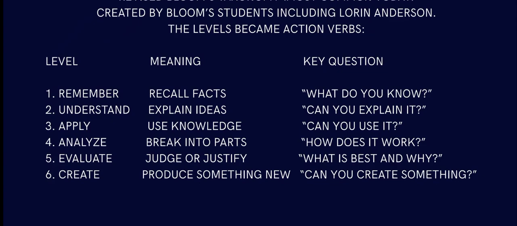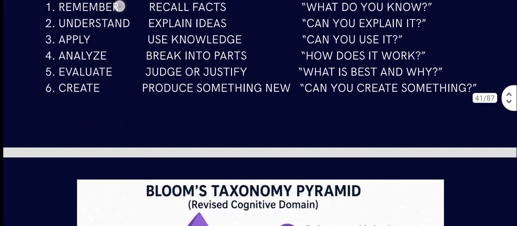Then comes understanding. You have to explain ideas. What you know, can you explain it? I know about apple. Can you explain apple? That sort of thing. Then apply: use knowledge. Can you use apple to make an apple pie or something? Then comes analyze: break into parts. The whole process that you do, can you break it into parts? How does it work, one by one? Then comes evaluate: judge or justify what is best and why. The outcome that you get, what about it is the best and why it is the best. Then you create: produce something new. Can you recreate something?